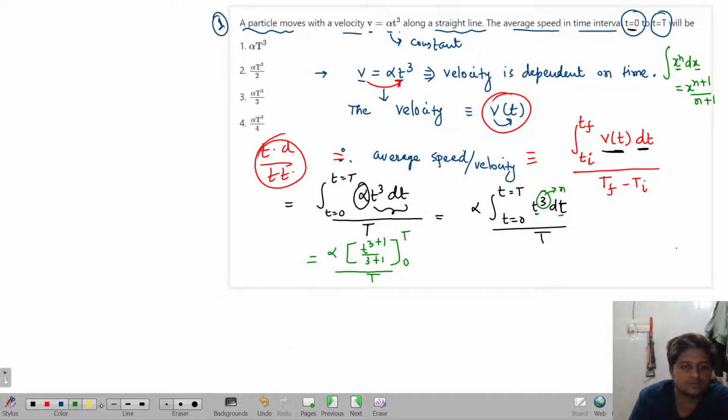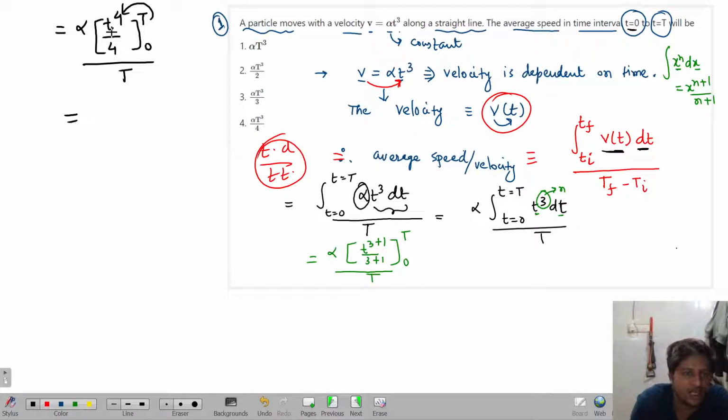So now look over here. What will happen next? We have reached this formula, so alpha t to the power of 3 plus 1 becomes t to the power of 4, divided by 3 plus 1, which is 4. It varies from 0 to capital T, divided by capital T. Next step: you have to replace this small t with the upper value and with the lower value. So what will it become?